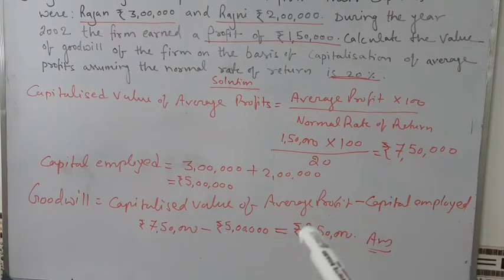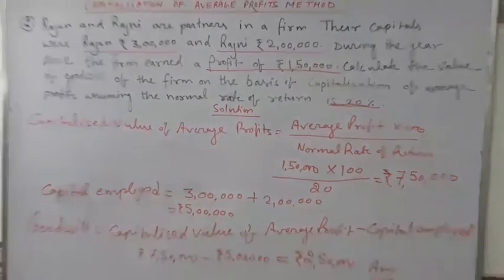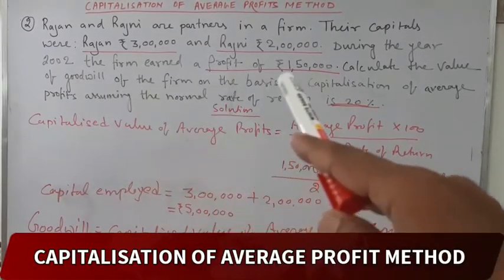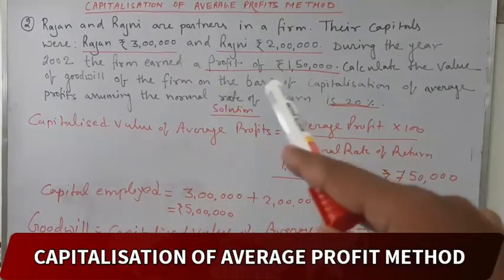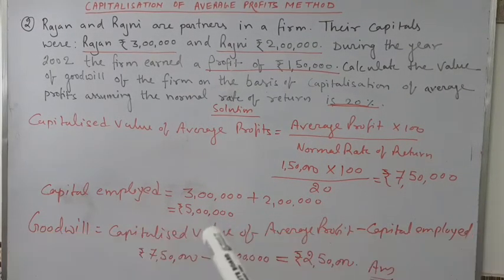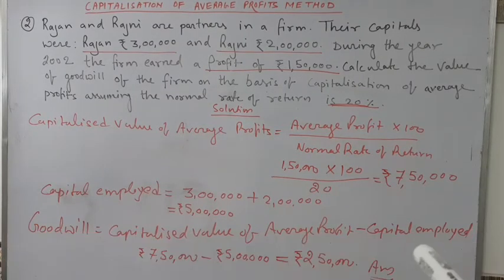Capital employed is equal to 3 lakh plus 2 lakh, already given in the question. Rajan invested 3 lakh and Rajni invested 2 lakh, so 3 lakh plus 2 lakh is equal to 5 lakh. Clear? So goodwill is equal to capitalized value of average profit minus capital employed.